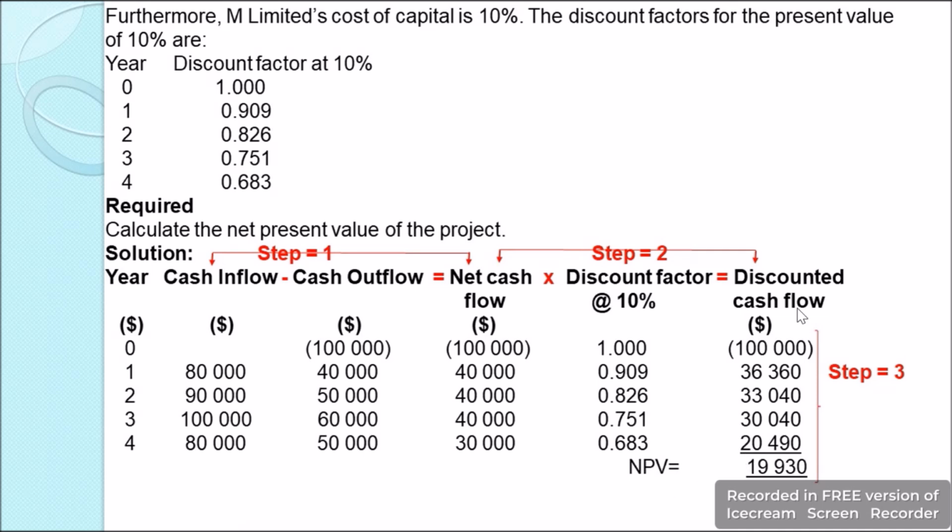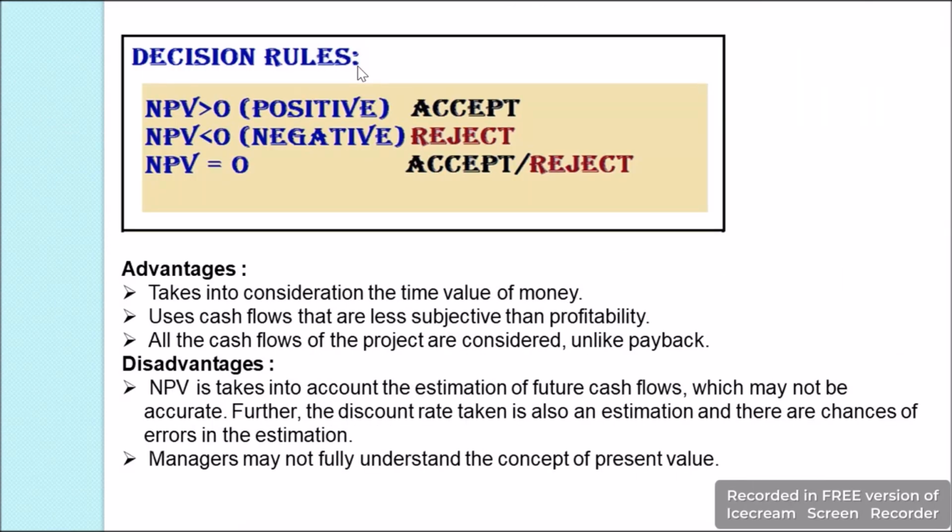Now in the last step of our net present value, which is step 3, what we do is we total the discounted cash flow. So we have negative 100,000 plus 36,360 plus 33,040 plus 30,040 plus 20,490. When we total this up, we get the net present value as $19,930.